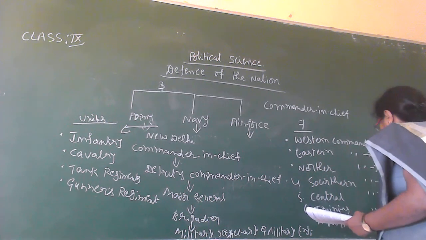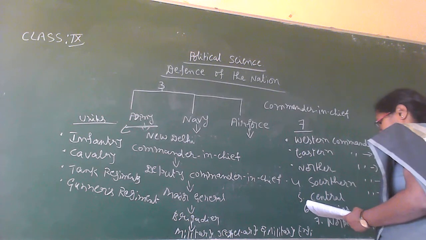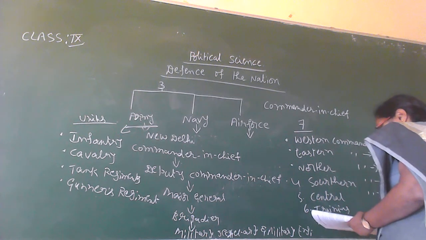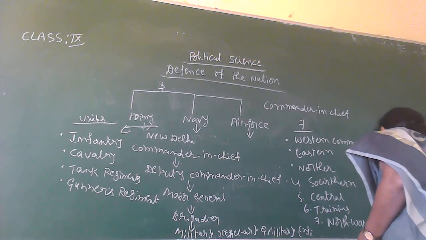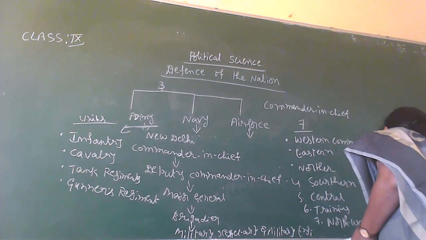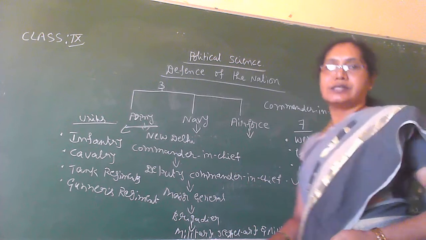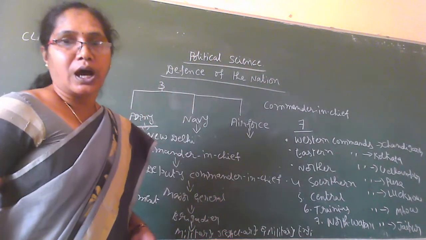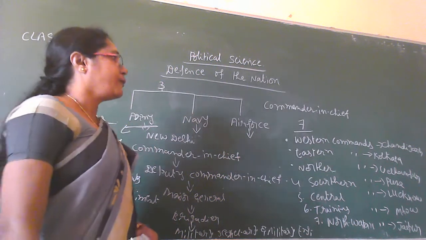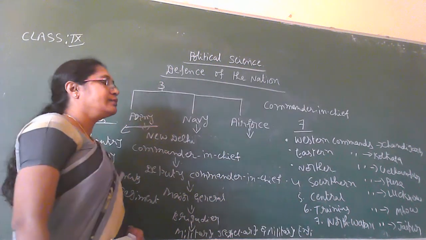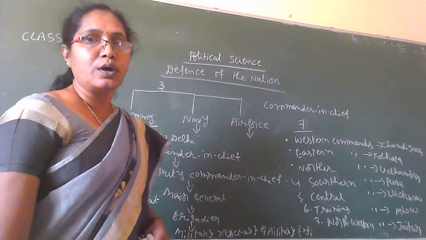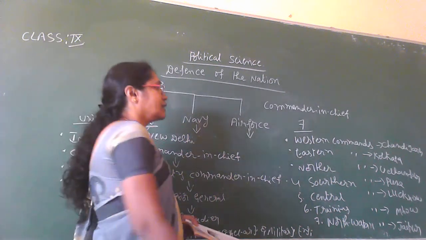Next, Lucknow, and sixth one is Mhow, and seventh is Jaipur in Rajasthan. So these are the 7 commands of the armed forces. So the Indian Army has 7 commands for administrative purposes. Which are the 7 commands?